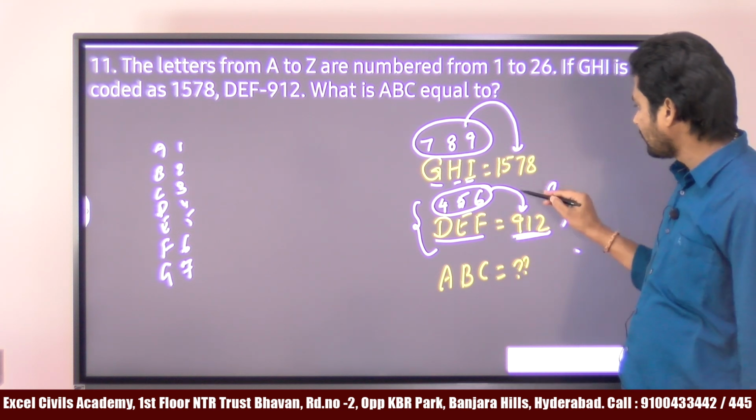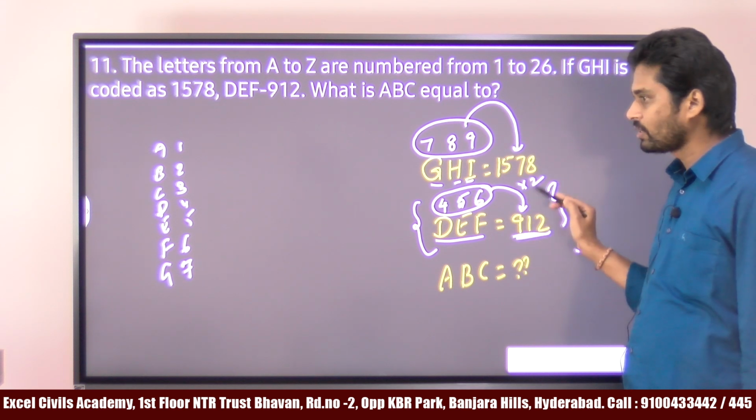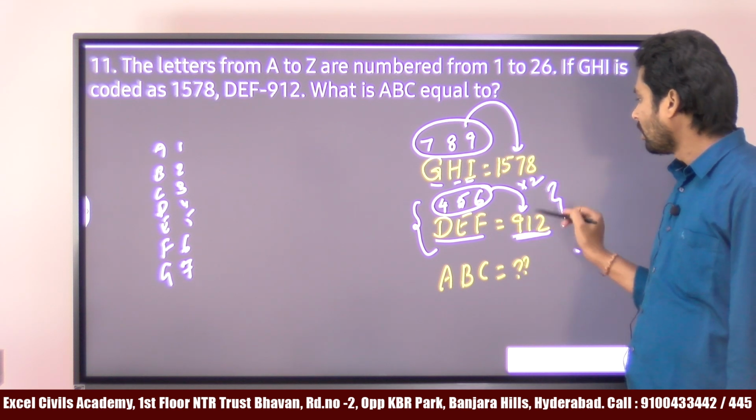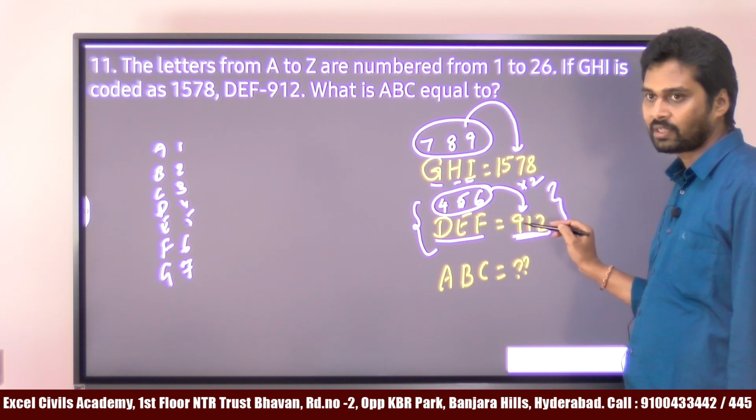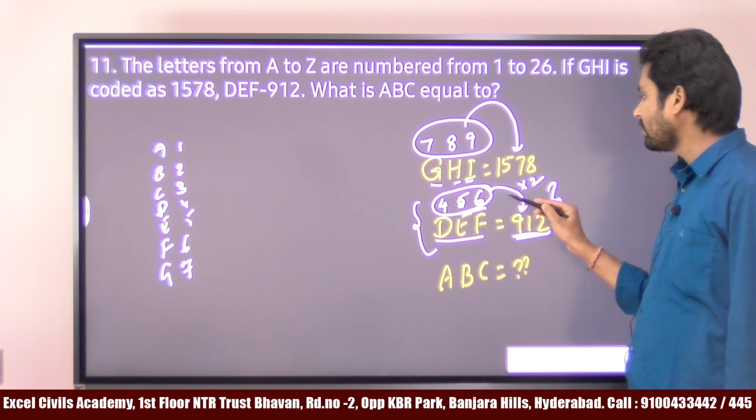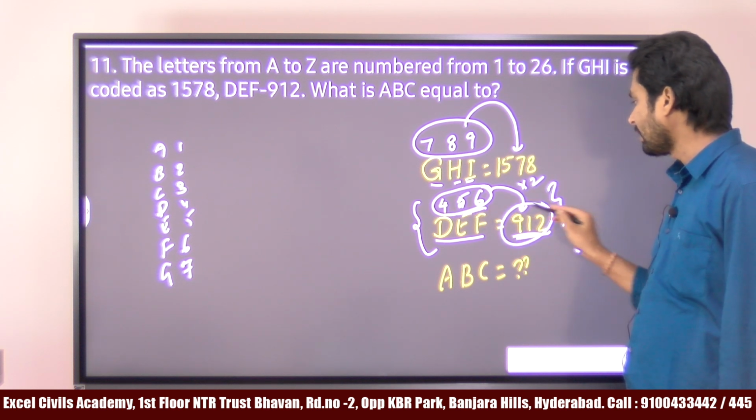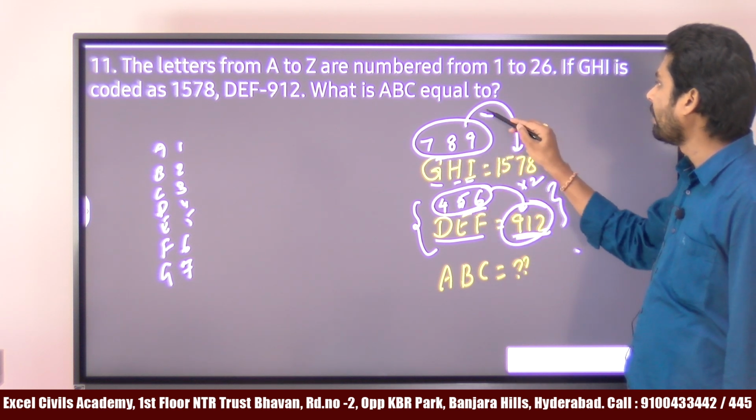So if you multiply 456 by 2, what is the value? 2 sixes are 12, 2 fives are 10 plus 1 is 11, 2 fours are 8 plus 1 is 9. 912. When you multiply 456 by 2, we get 912.